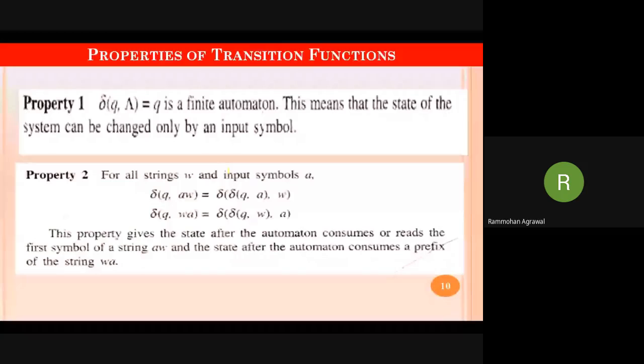Okay. See, this is the transition function, which is delta, whenever a state is defined as Q. Q is any state in a finite domain, which is given an input, which may be epsilon. This means that the state of the system can be changed only when a proper input symbol is received. And if epsilon or null is received, then it will not change. It will continue to be on the same state.